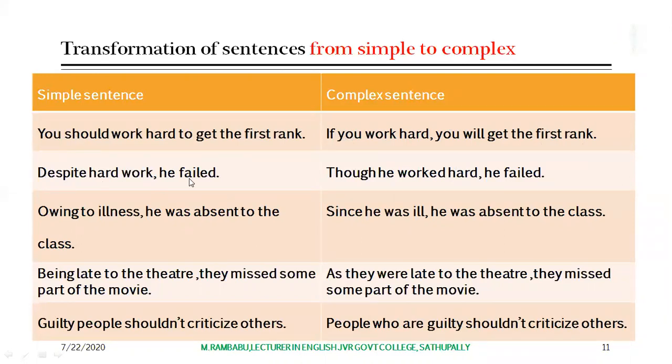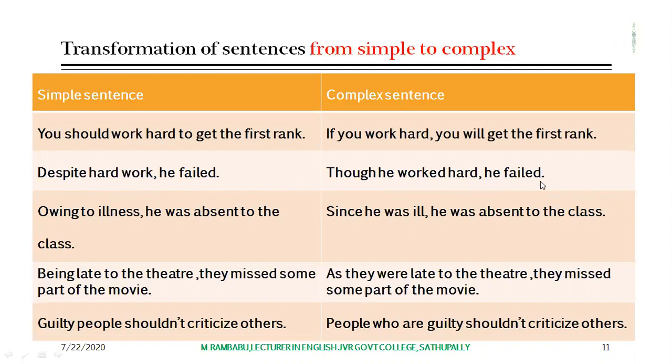Let's look at another example here. Despite hard work, he failed. Here, this sentence is in simple sentence form. Now let's convert it into complex sentence form. Though he worked hard, he failed.